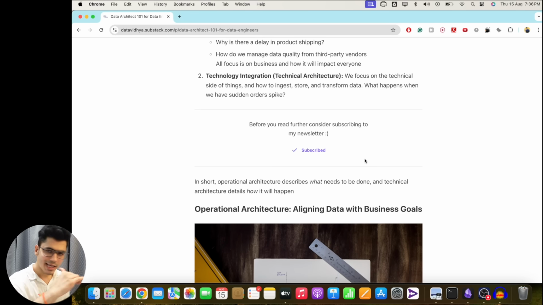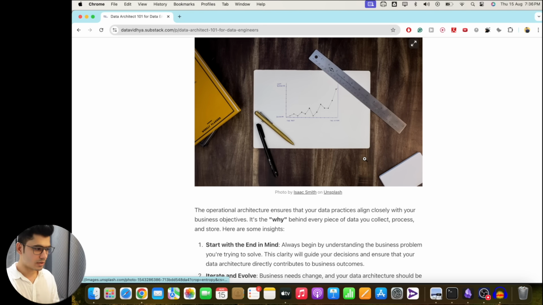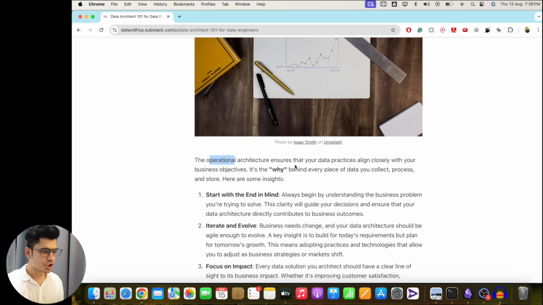Let's try to understand all of these things in a little bit more detail, with examples. So the operational architecture ensures that your data practice aligns closely with the business objectives. It is the why behind every piece of data you collect, process, and store. Again, business architecture or the operational architecture is basically the why. Why are you doing this entire activity? Why are we even building everything? It is to support the business to achieve their goals. So operational architecture is basically the why behind every piece of data that you collect.